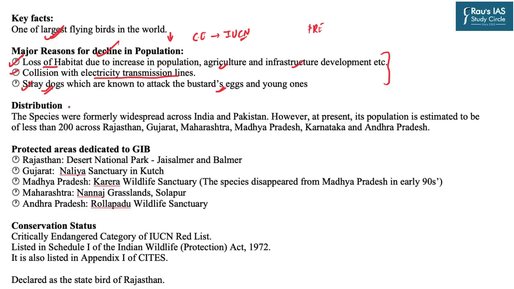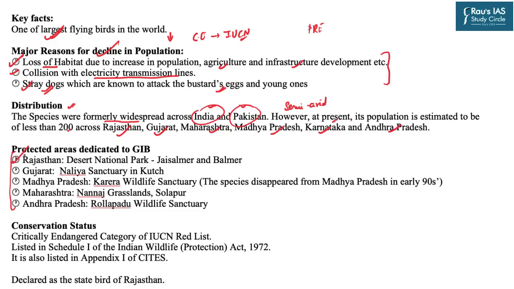As far as the distribution is concerned, these species were formerly widespread across India and Pakistan. However, at present its population is estimated to be less than 200 across Rajasthan, Gujarat, Maharashtra, MP, Karnataka and Andhra Pradesh. So another important pattern out of all these states is that these great Indian bustards are mainly found in semi-arid areas. As far as the protected areas of these in India are concerned, there are five important areas.